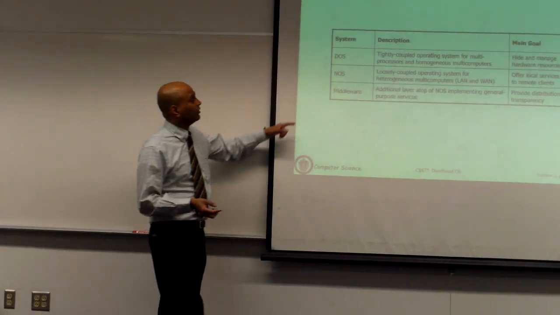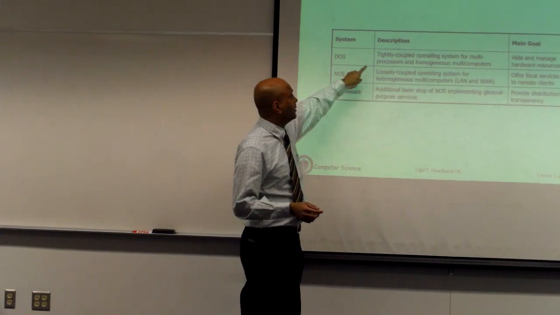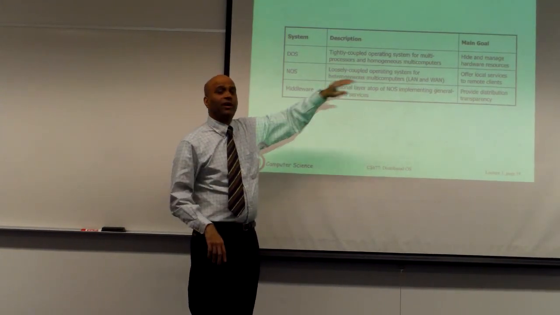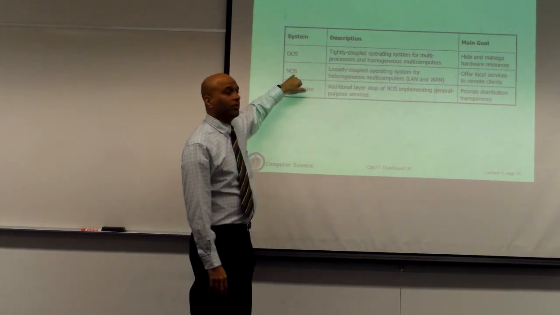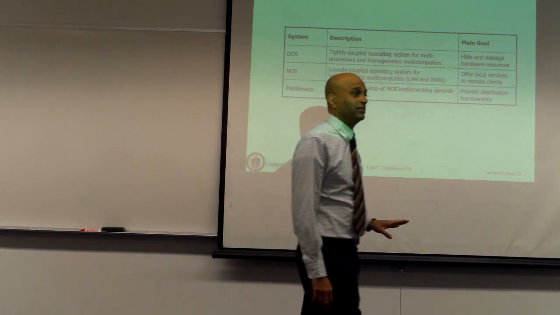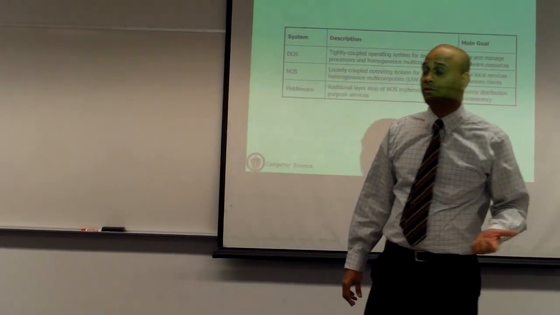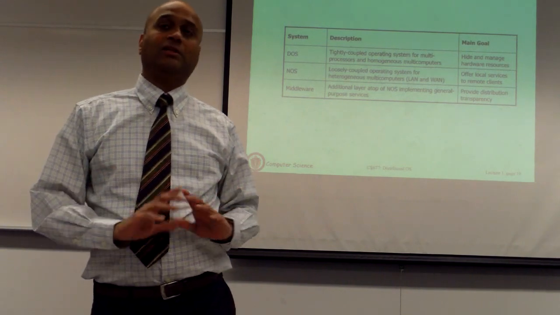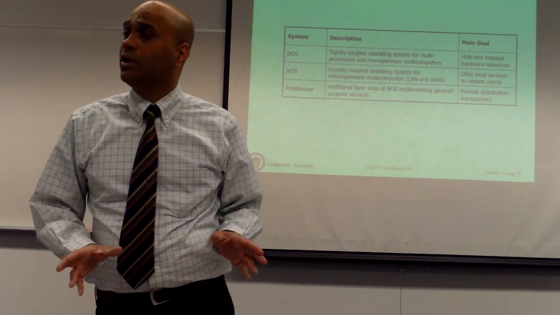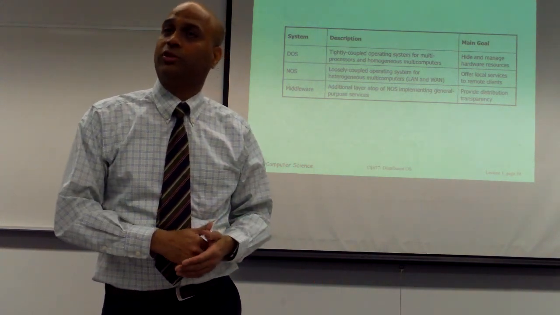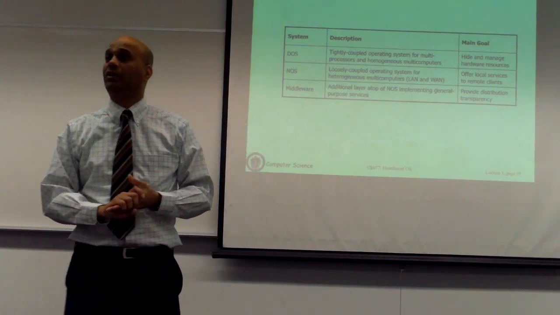So a distributed operating system is basically a tightly coupled operating system that essentially hides the fact that there are multiple machines at all. But what you actually see in most cases today is what is referred to as a network operating system, not a distributed operating system. In the network operating system world, you have independent machines that run their own OSs, but they have communication capabilities. You can access resources on another machine, you can log into another machine, and so on.